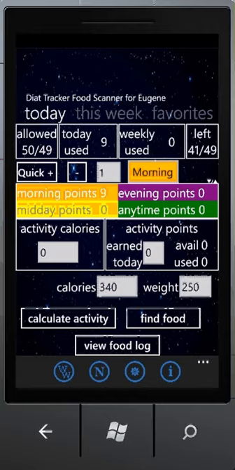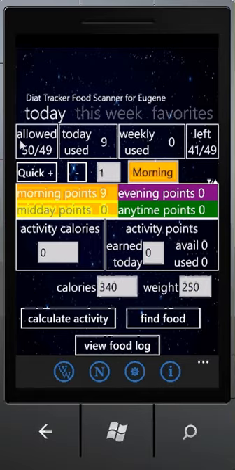Let's start with the Today tab of the main page of the application. This tab has the main source of information about your diet today. In other words, all your points and all your activities and calories, everything that concerns today is here. Let's go over the screen step by step, starting with the upper level of it.